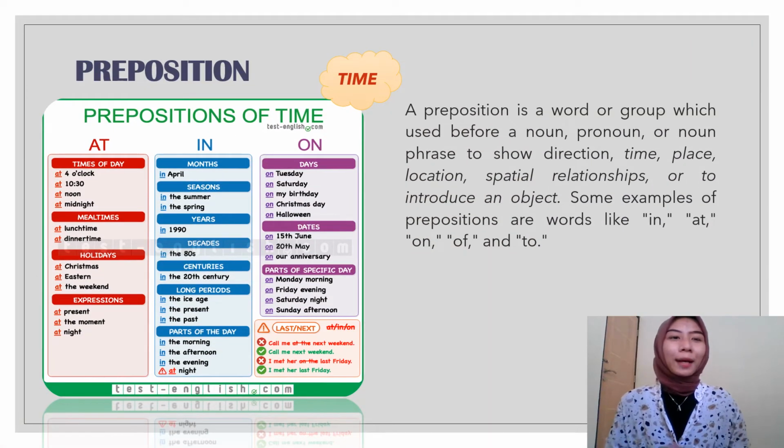Next, preposition. A preposition is a word or group which is used before a noun, pronoun, or noun phrase to show direction, time, place, location, spatial relationship, or to introduce an object. There are three types in preposition of time. First, at, to show times of day, meal times, holidays, and expression. Second is in, to show the months, season, years, decades, centuries, long periods, and parts of the day. And on, to show days, dates, and parts of the specific day.